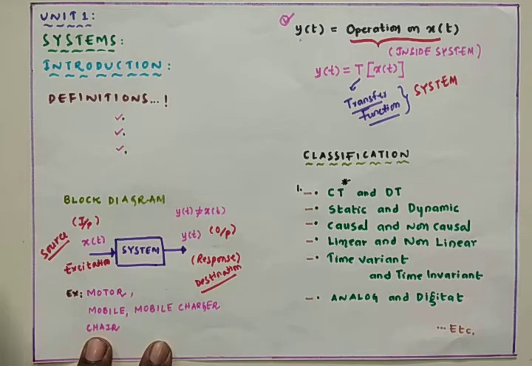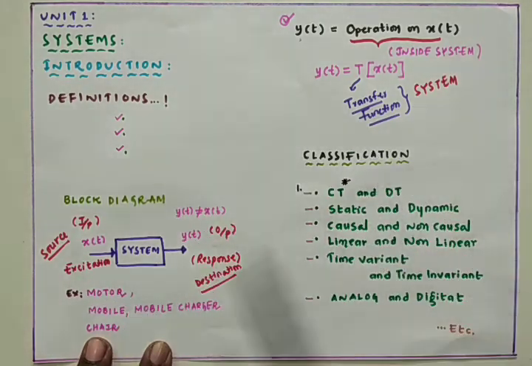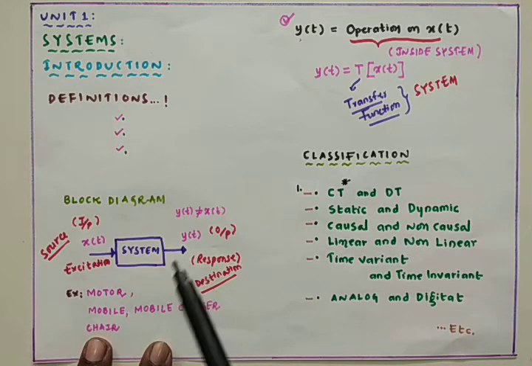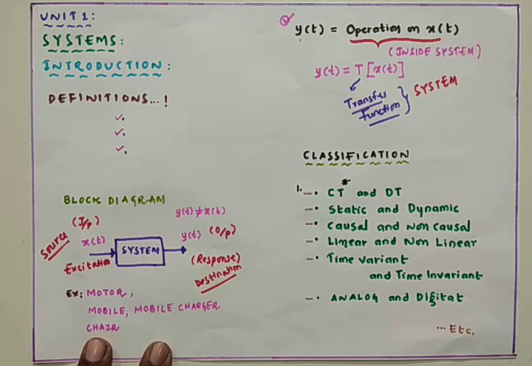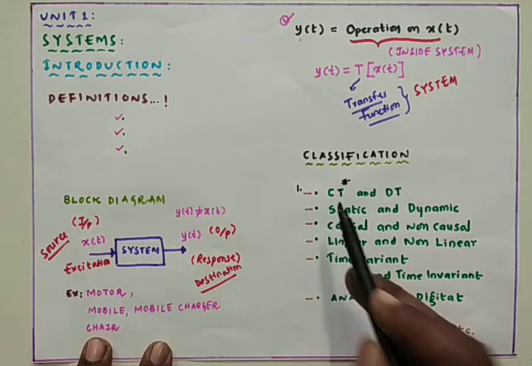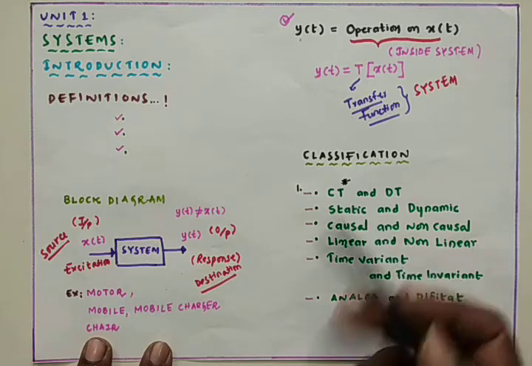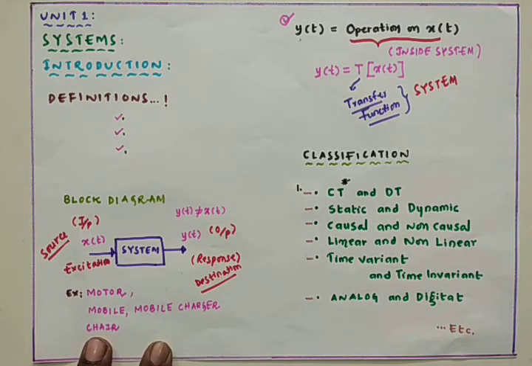The mobile charger input is a continuous time signal, that is, the signal is there for every instant of time, whereas the output is also continuous time, that is a DC signal. At every instant of time there is a signal, so this is the best example. Other examples are an electrical motor or a mobile.